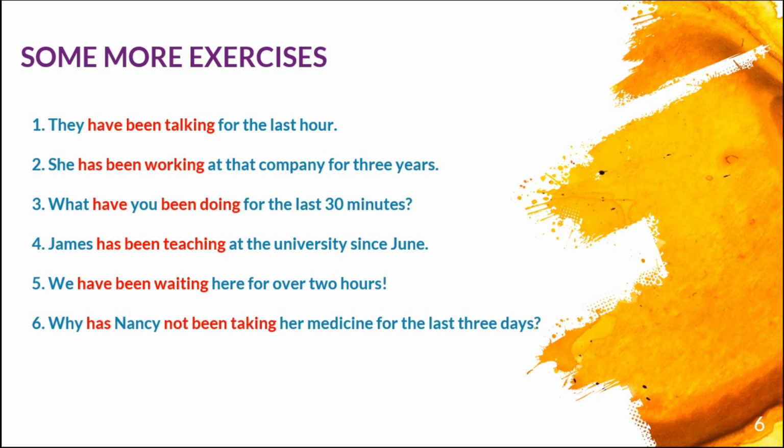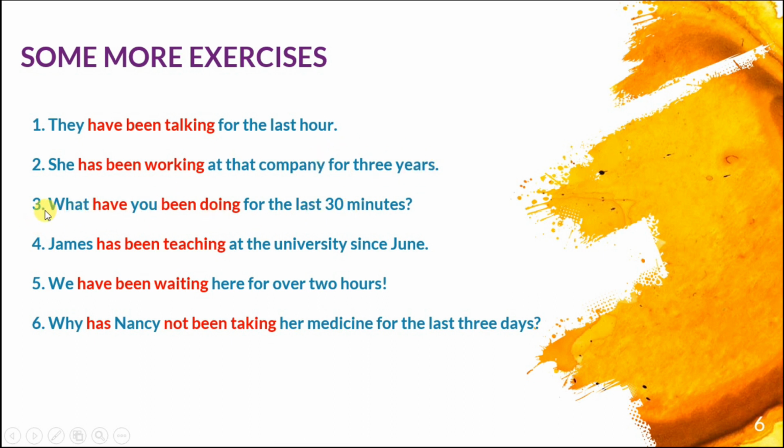Okay, so number 2, she has been working, ing, at a company for 3 years. Third person singular, has. Do not write have. The correct word is has. Okay, emphasizing the duration, the amount of time.